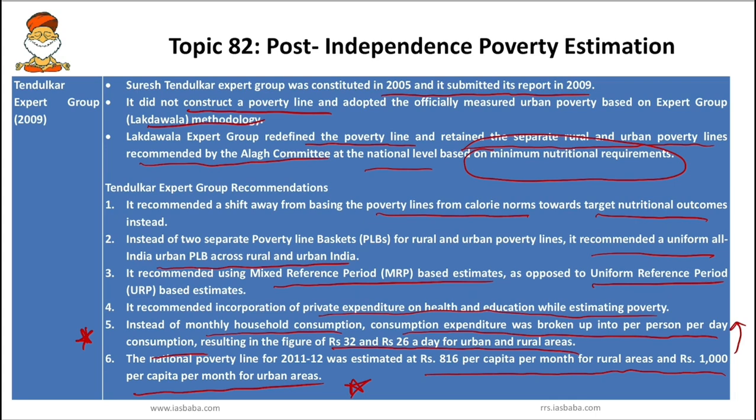But recently the United Nations has estimated the number of the poor in the country, and it is telling that India might have around 28% of the population. This particular calculation by the UN did not include the recent or the new poor due to the pandemic. If we add those people also into the estimation, then it might rise to more than 30% of the population. So as of the 2019 study by the United Nations, it has estimated that around 28 to 29% of the Indian population is under the poor category or can be classified as poor.